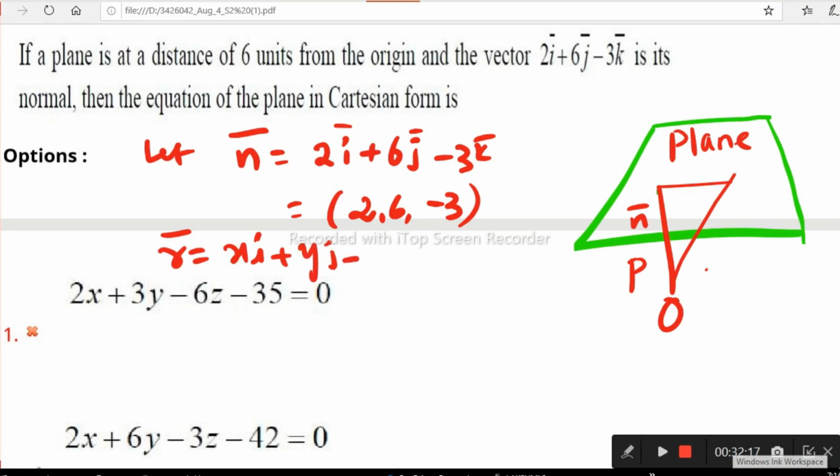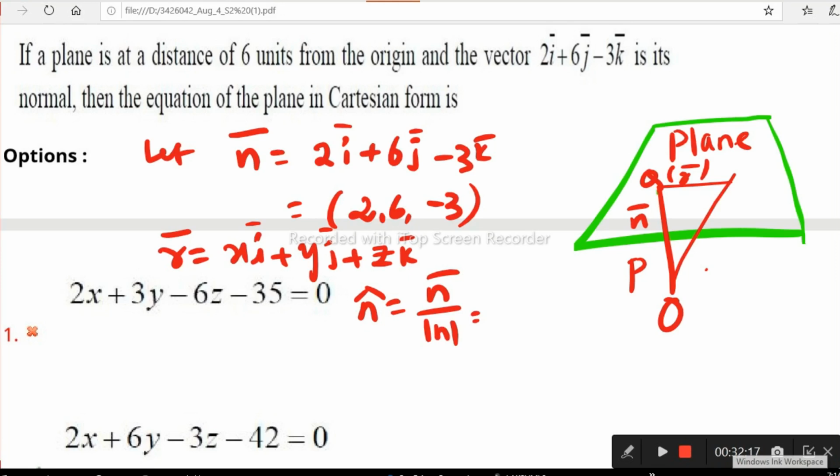This is a general point in the plane, right? That is some point r bar in this plane. You know r and n. If n is the unit vector, n cap, we can take n cap as n bar by mod n. We have to use the unit vector which is perpendicular to the plane.